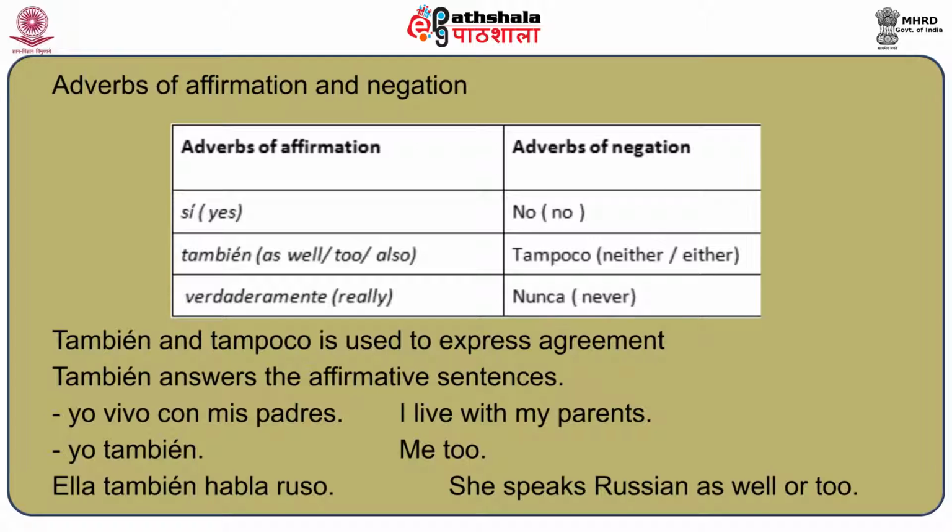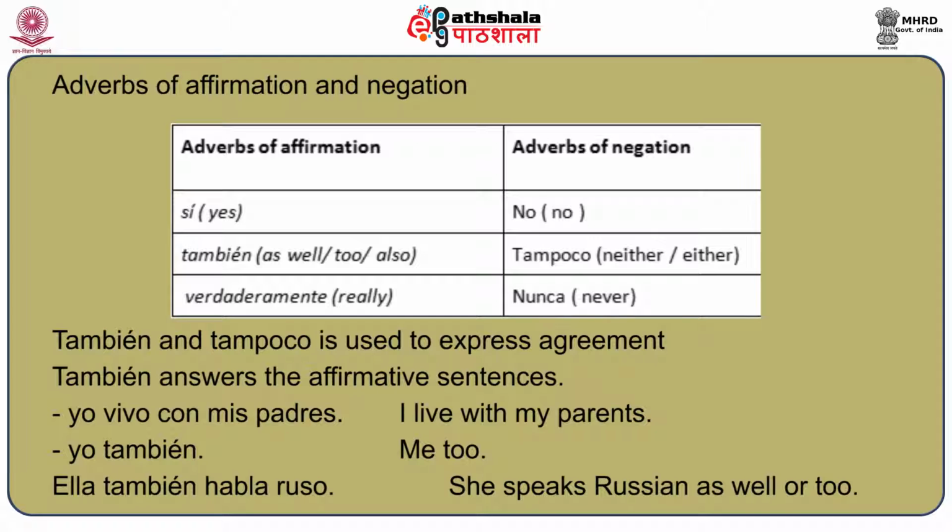Now, también and tampoco are used to express agreement with something which has been said by another person. For example, también answers affirmative sentences. If someone says, I live with my parents, and you say, me too, this me too can be said with también.